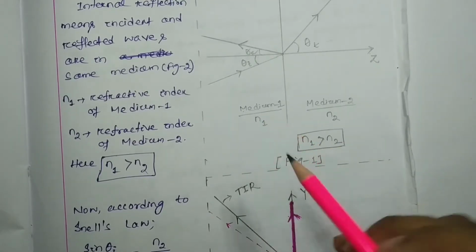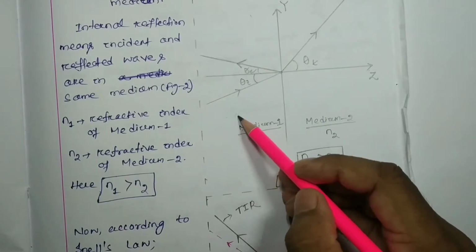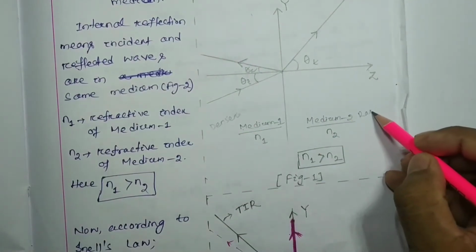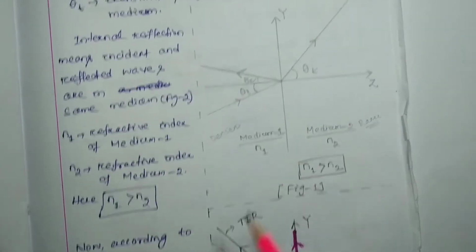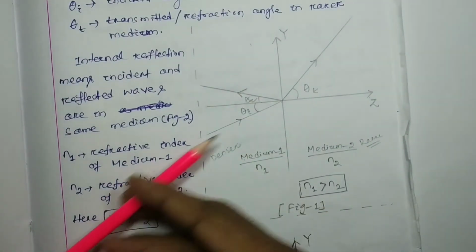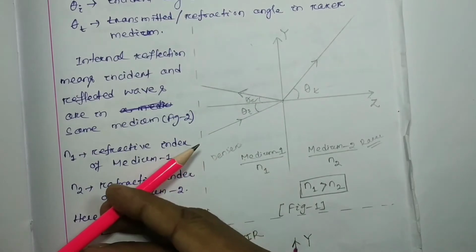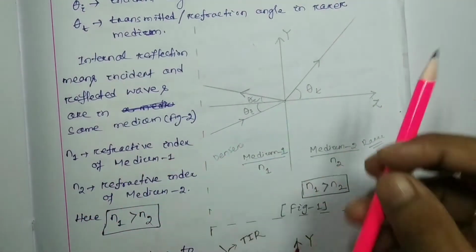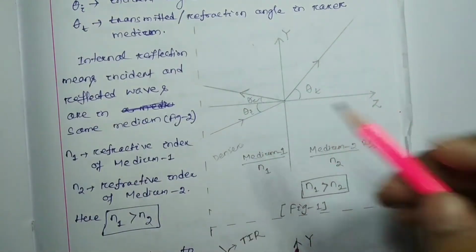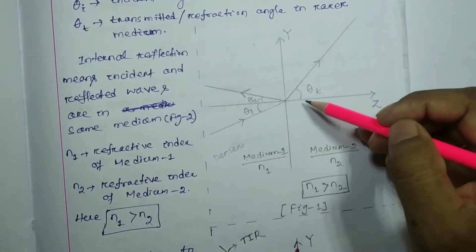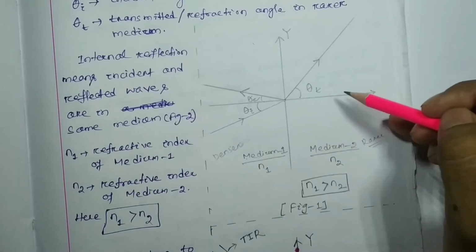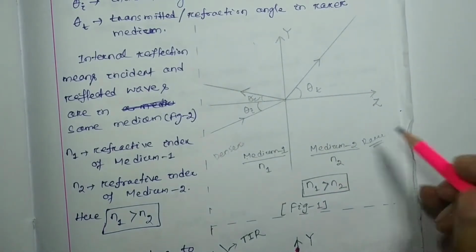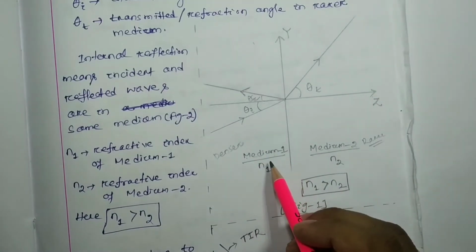That means medium 1 is denser and medium 2 is rarer. If an electromagnetic wave propagates from medium 1 to medium 2 through this interface, it goes away from the normal in medium 2, as medium 2 is a rarer medium compared with medium 1.